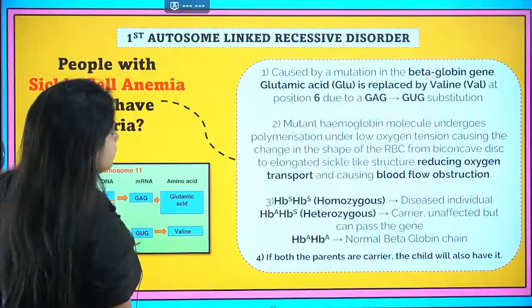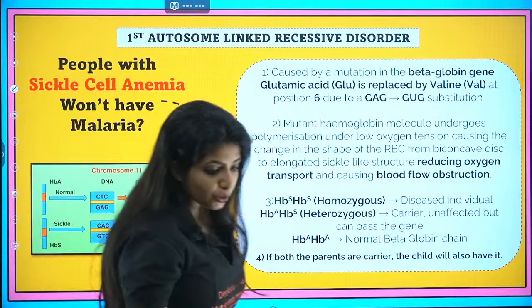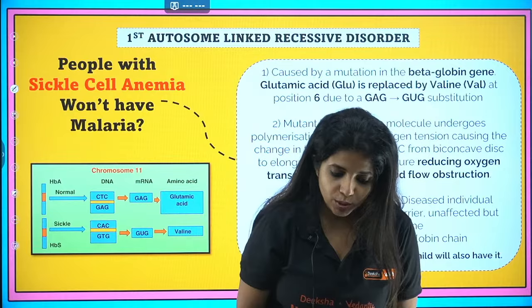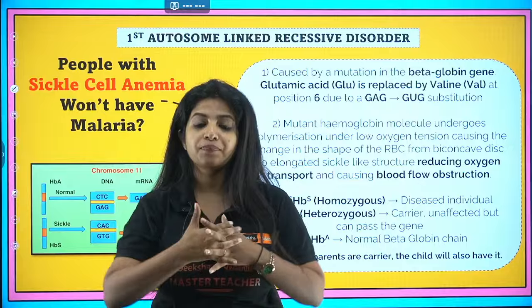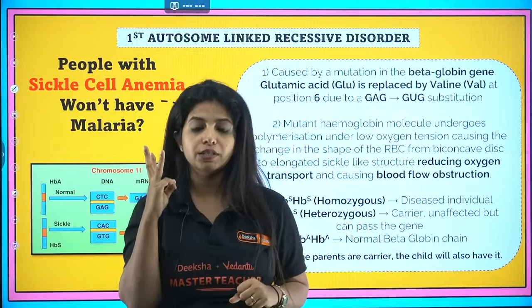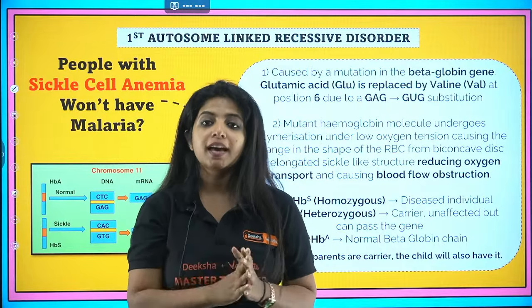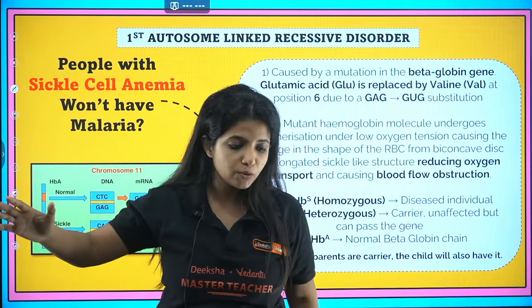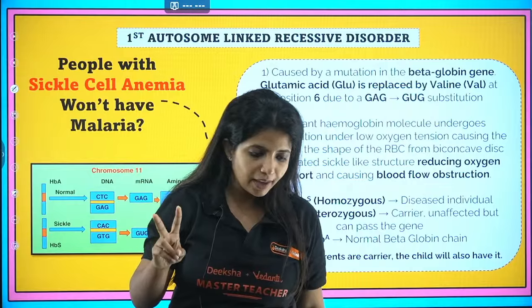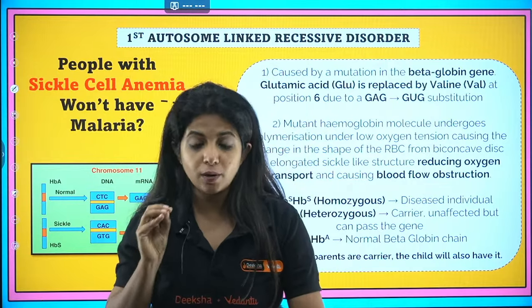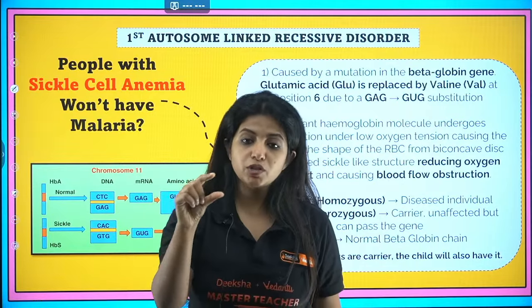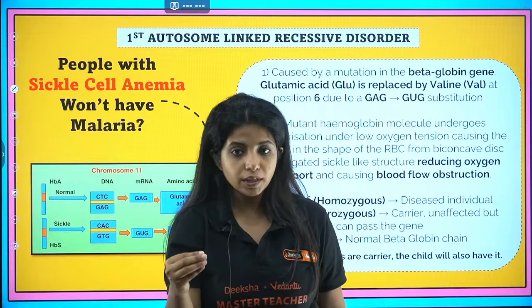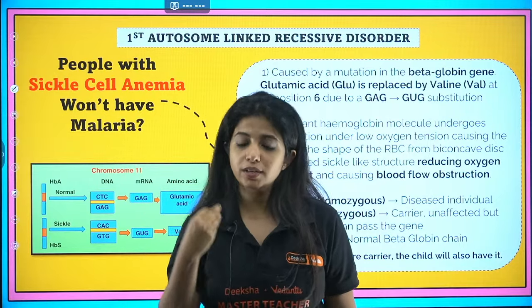Okay. The next is autosome-linked recessive disorder. Now this is again super important. There are three recessive disorders that you need to know, and they are all autosome-linked. Autosome means the rest of the chromosomes. Apart from the sex chromosomes, the 22 chromosomes that we have are autosomes. If there are some genes located on the autosomes and they are not working well, there is some mutation in them, it causes a disorder.